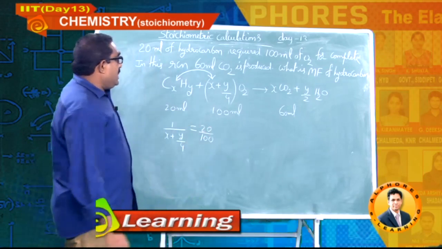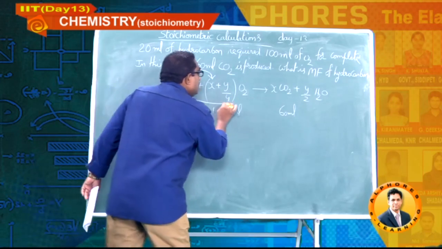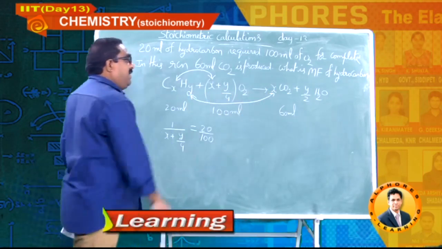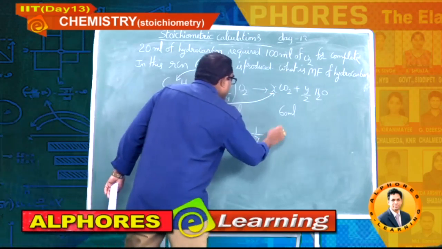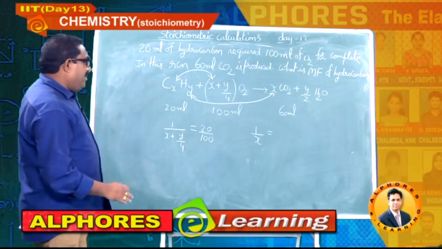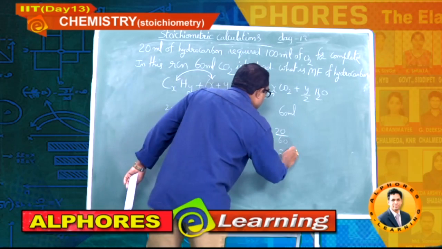And next I am going to take these two. Again, moles ratio 1 by X is equal to volumes ratio 20 by 60. So X equals 3.